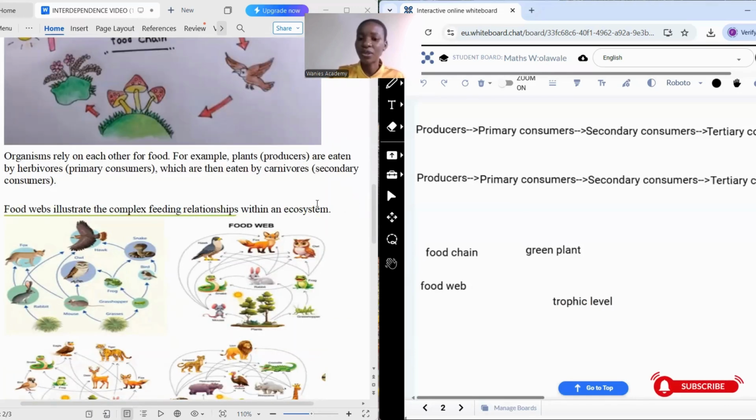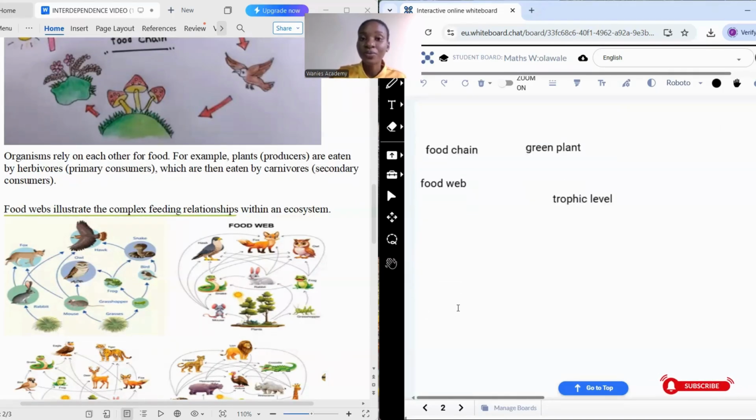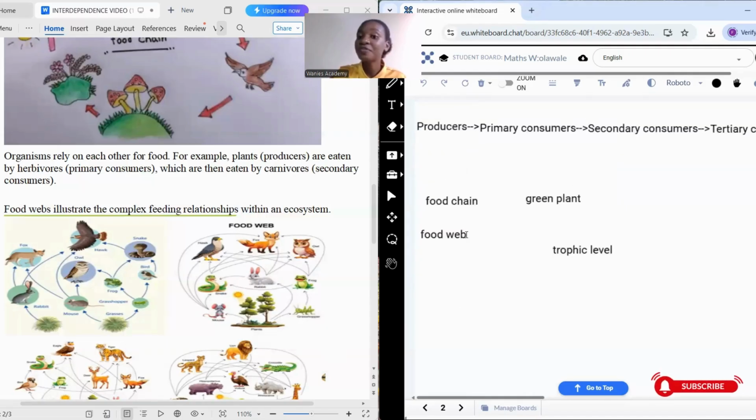What is a food web? If you have an idea of what a food chain is, then you know what a food web is. A food web is just a complex feeding relationship. While a food chain is a simple feeding relationship, a food web is a complex feeding relationship.